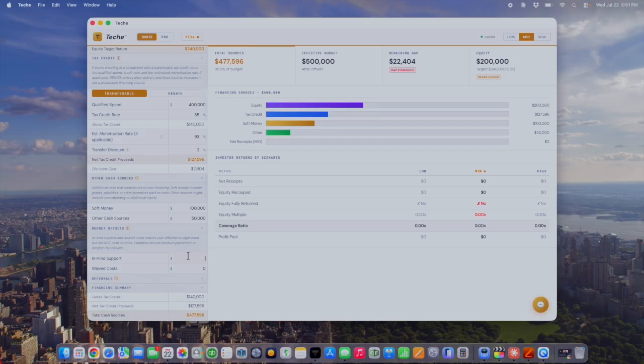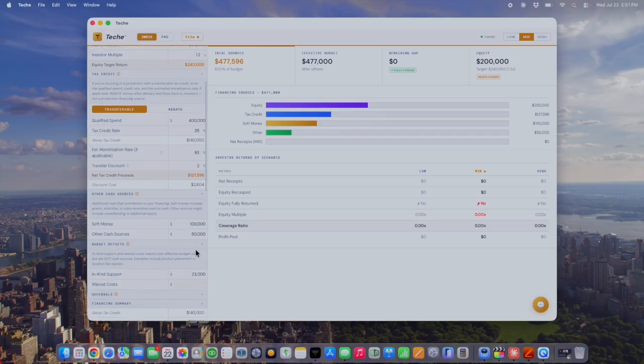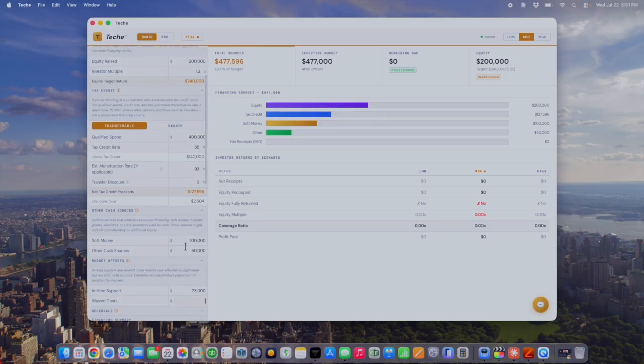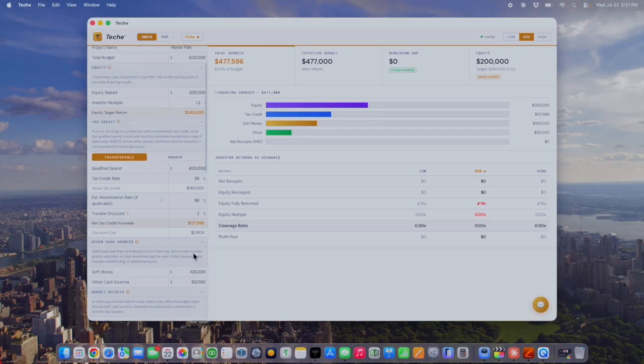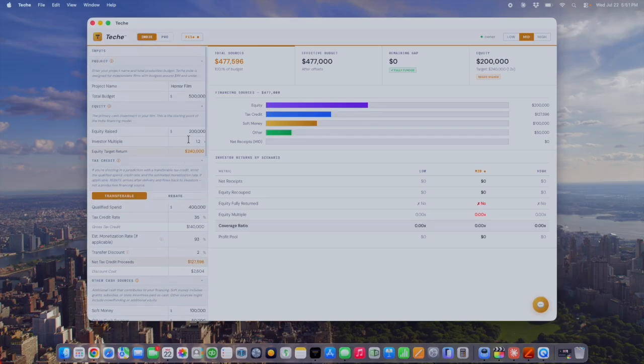This is like a free location or a free camera package, or let's say you got a free location and that saves you $23,000. It's where you're going to shoot the whole movie. And now the effective budget is $477,000. That's $500,000 less the in-kind support, and that's with $150,000 in non-recoupable sources. And so with an equity raise of $200,000, you figured out a way to finance a $500,000 horror film.